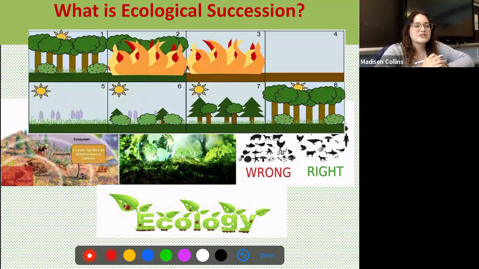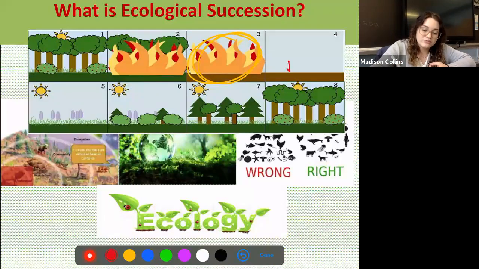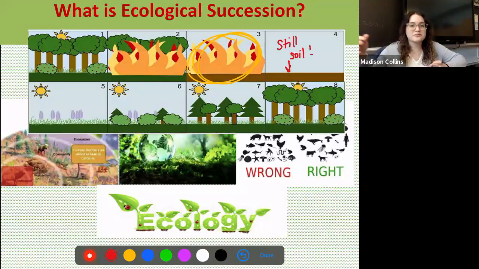So this picture right here, would this be an example of primary or secondary succession? Well, this is going to be an example of secondary succession because we see that after this fire, although it destroyed a lot of life in the area, there is still soil remaining, which is kind of the first step to rebuilding life. Okay, we need soil because most plants need soil to grow. So with secondary succession, we're not starting from scratch, we're just rebuilding what was already there.